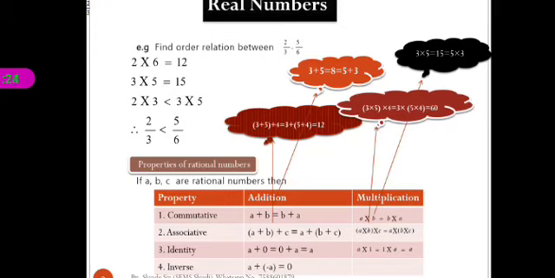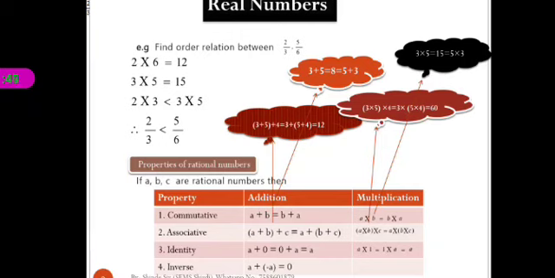Or 0 plus 2 by 3, we get 2 by 3. And in multiplication, A into 1 is equal to 1 into A is equal to A. Means 2 by 3 into 1 is equal to 2 upon 3. And 1 into 2 by 3, we get here 2 by 3.